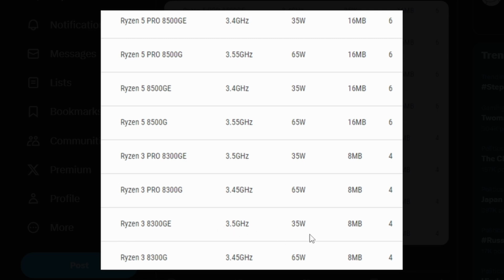I believe the boost clock will be different because it's not listed here, so we can't really say that, but I feel like there has to be some differences among these, because the base clock looks very similar, and of course the L3 cache is different between the 4-core parts and the 6-core parts. So yeah, these are more budget-friendly ones that we'll be seeing at 35 watts. Not much to offer here, but I believe the performance will be better than the previous generation, of course.